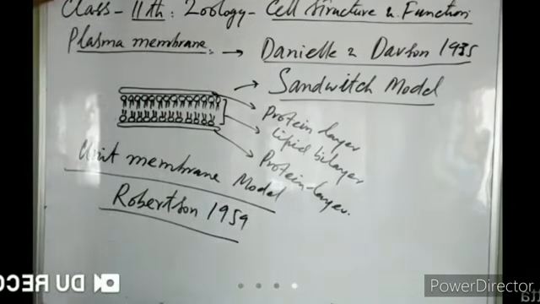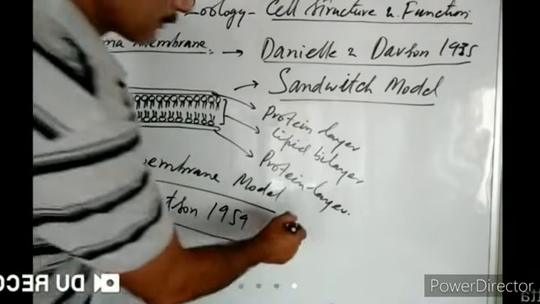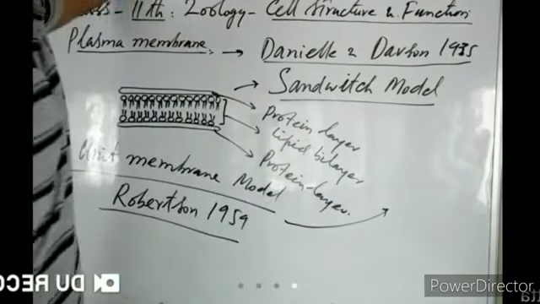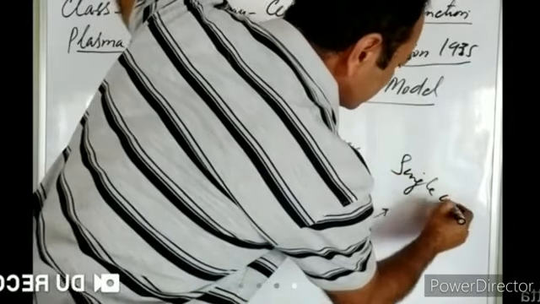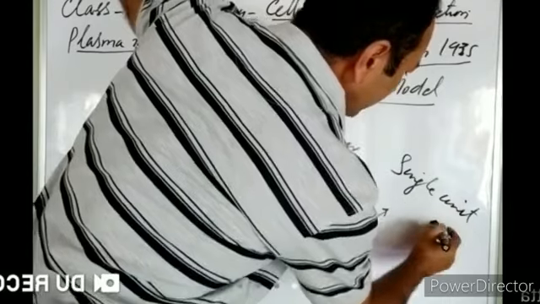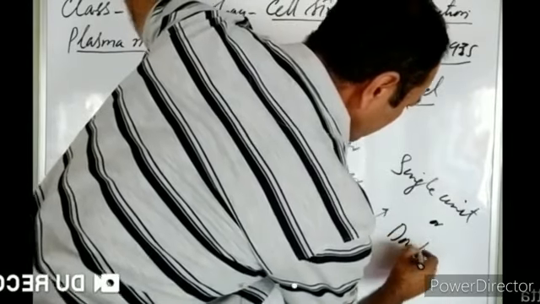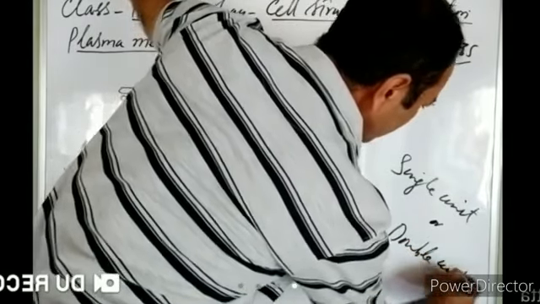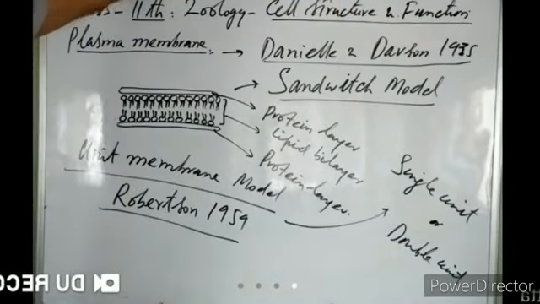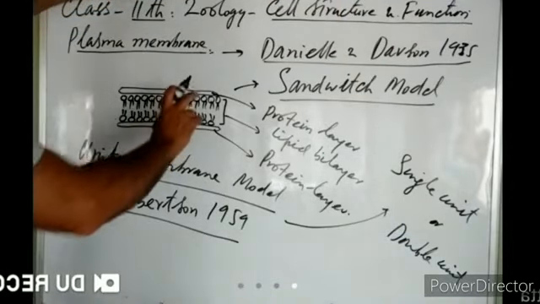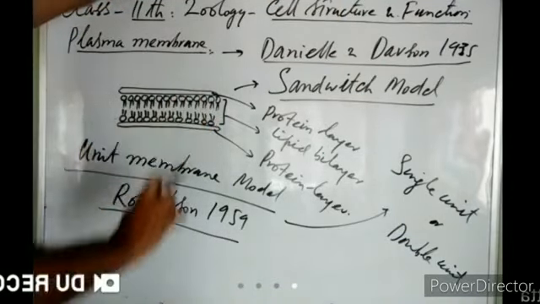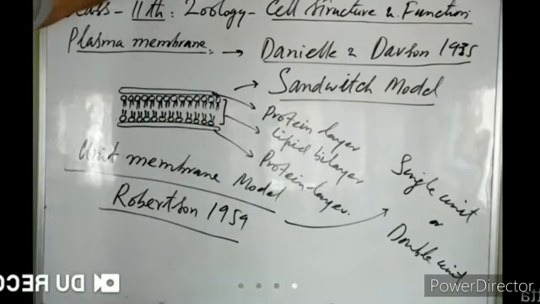So according to Robertson, a plasma membrane is formed of a single unit or a double unit. Here a unit refers to two protein layers and a lipid bilayer, right?